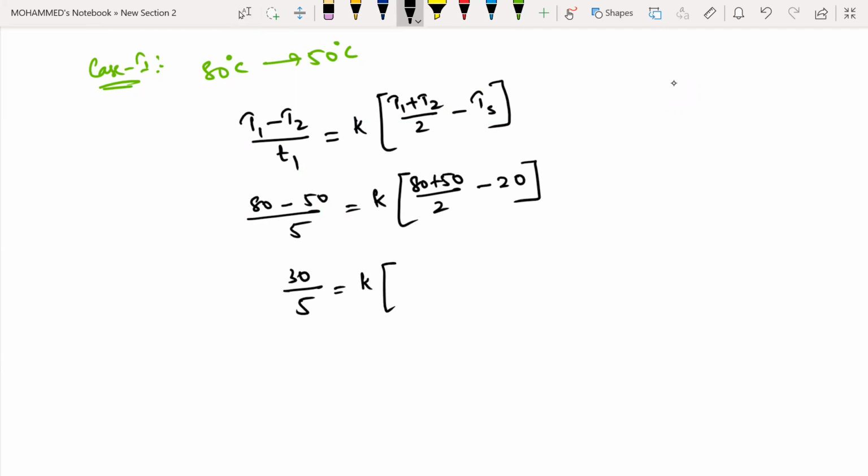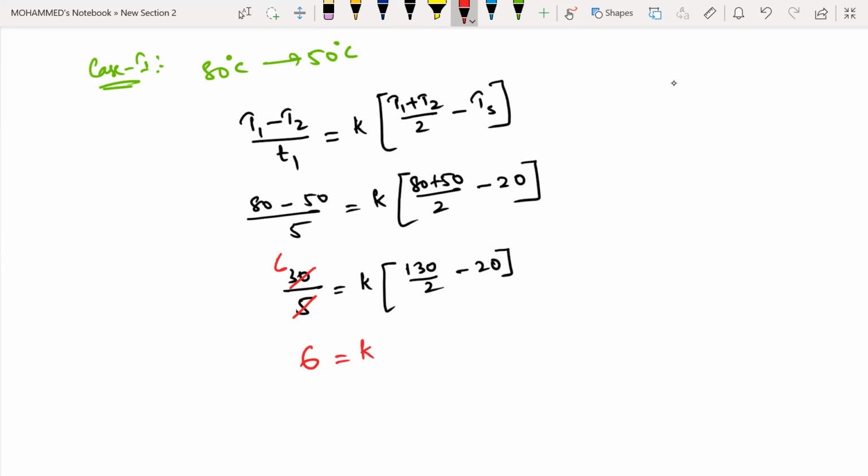80 plus 50 is how much? 130. Yes, 130 by 2, 130 divided by 2 minus 20. So this I can still simplify. 5 90 ones are 5, 90 by 6 are 2. 30, that means this is 6.